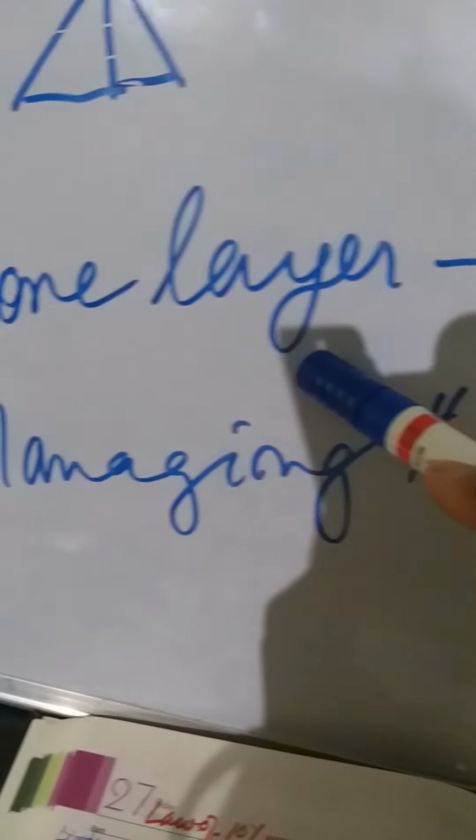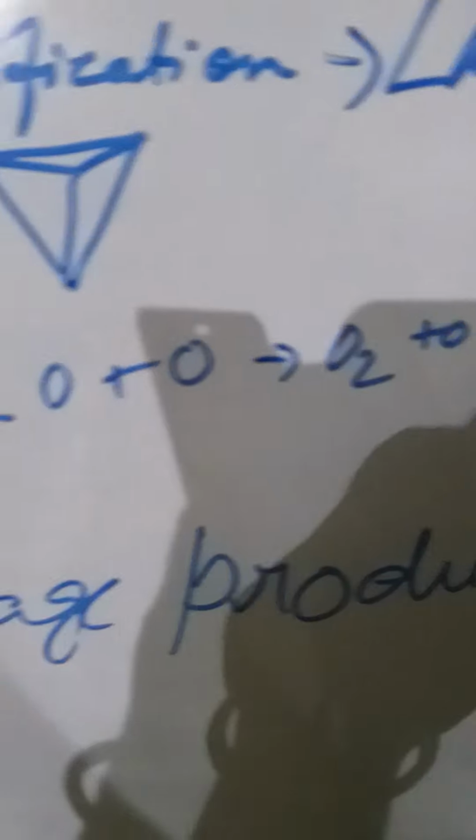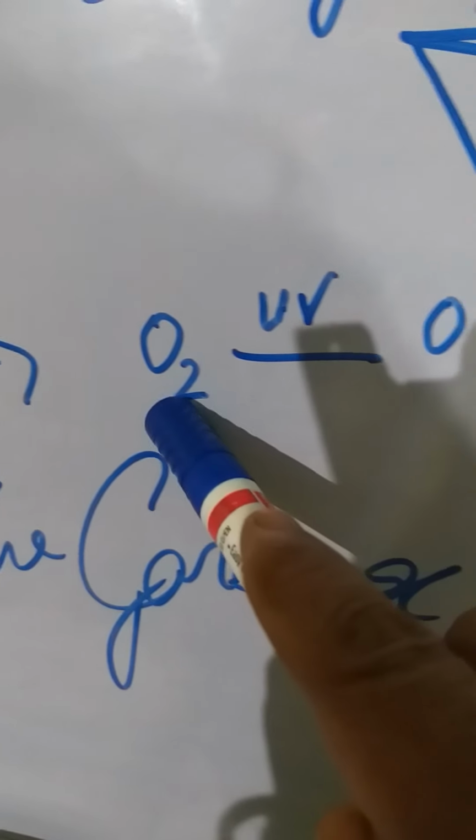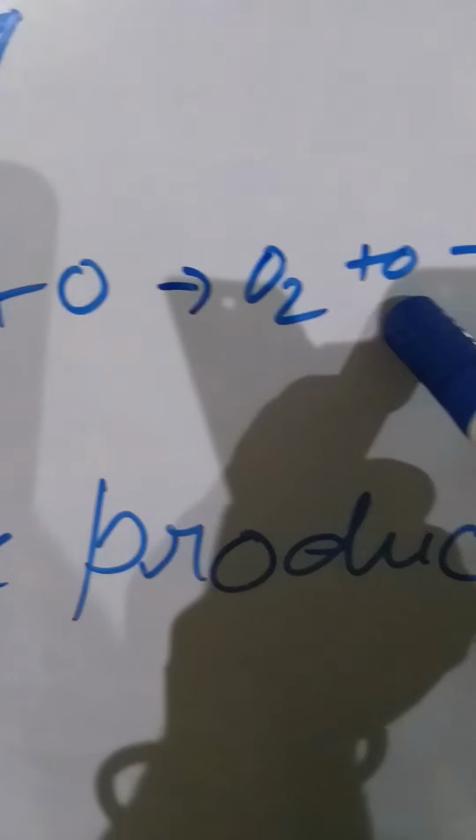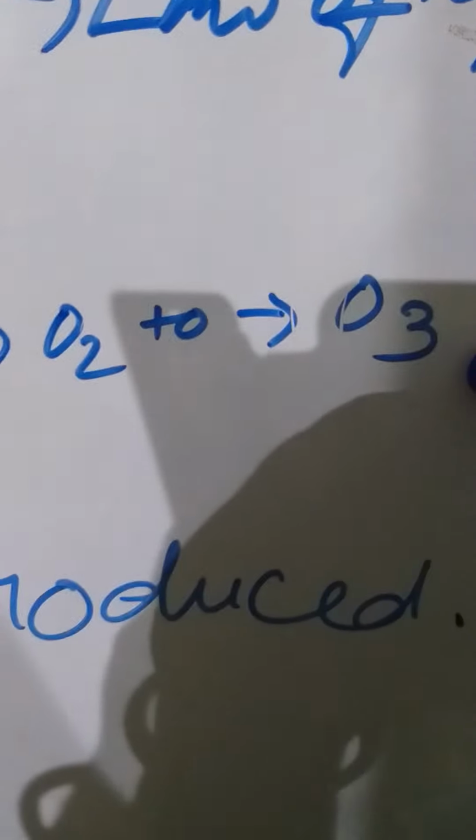Next comes the ozone layer. Now, the ozone molecule: an O2 molecule is split into 2 nascent oxygen atoms in the presence of ultraviolet ray. Now, this oxygen again adds to an O2 molecule, and we get an O3 molecule, and this O3 molecule is responsible for filtering the ultraviolet ray from entering the Earth's atmosphere. This ultraviolet ray has a very adverse effect on plants and animals. It is carcinogenic, or cancer causing, in nature.